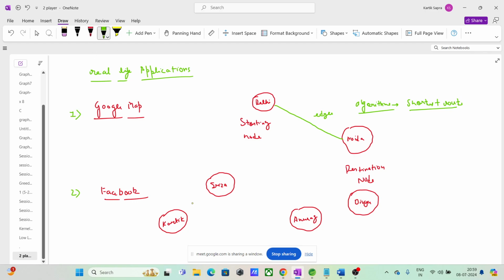So basically, let us suppose Karthik is friends with Shrija. So there is a direct edge. Direct friend, right? Let us suppose Shrija is friends with Divya. So there is a direct edge, right? Divya is friends with Anurag. Let us suppose this is a graph or map we have. So if you see, guys, two people who are friends with each other, there is a direct edge, and that edge is called friend edge, right? Karthik Shrija के बीच में friend edge, Shrija Divya के बीच में friend edge, Anurag Divya के बीच में friend